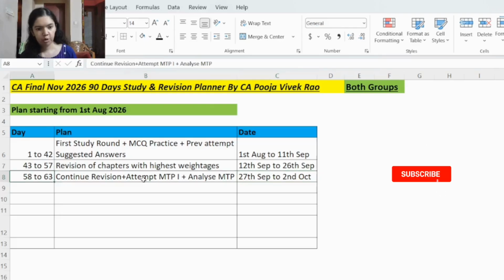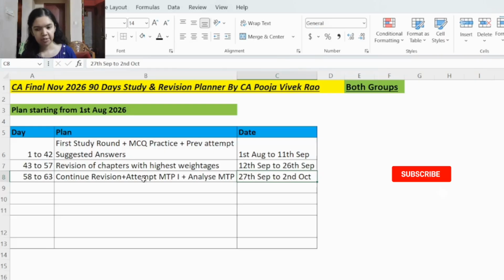And one more important thing is that just writing the mock test paper won't be sufficient. You have to analyze the mock test paper also. The main purpose of giving the mock test paper is to analyze what errors you are making so that you can mitigate those errors and don't commit them in the real exam. After every mock test paper, the ICAI will host its answers on the BOS portal. So compare your answer with the ICAI answer and, subject by subject, make notes as to what you have done wrong.